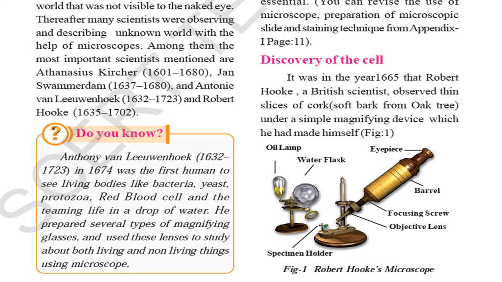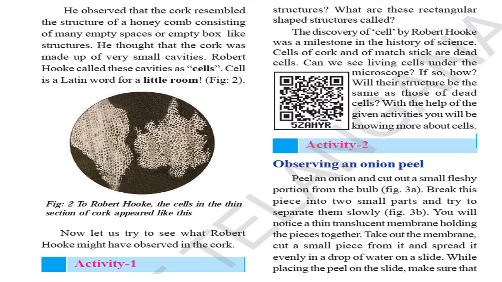Among them, the most mentioned scientists are Anthony Kircher, Jan Swammerdam, Anthony van Leeuwenhoek, and Robert Hooke. Anthony van Leeuwenhoek was the first human to see living bodies like bacteria, yeast, protozoa, red blood cells, and the teeming life in a drop of water. He prepared several types of magnifying glasses and used these lenses to study both living and non-living things using a microscope. But Robert Hooke gave the detailed description and sketch of the cell.